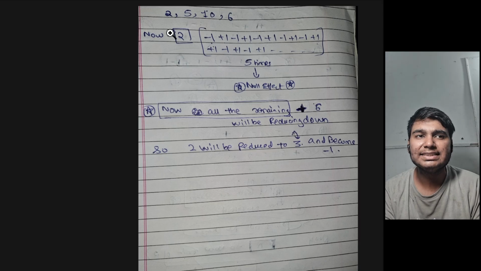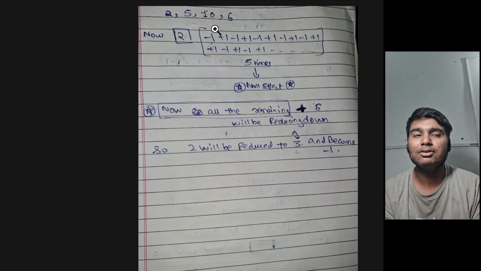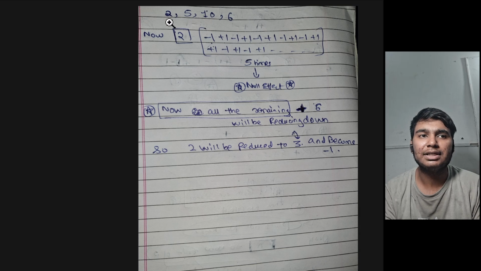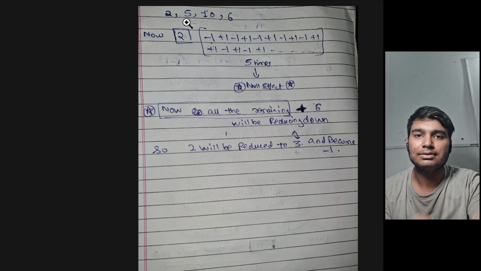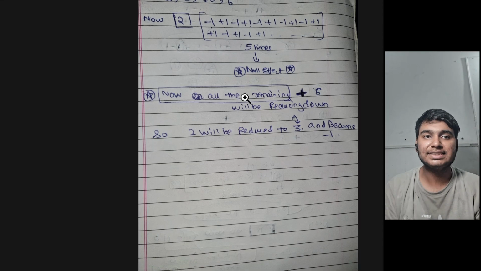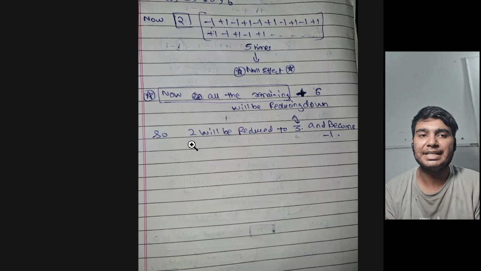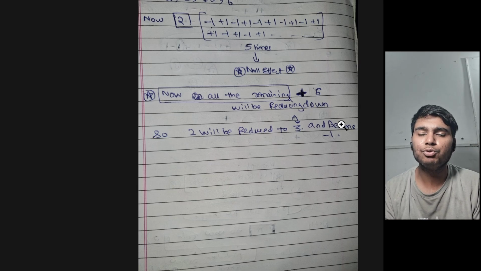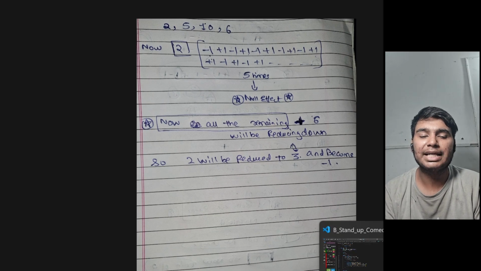If the sum of both of these is lesser than this, then let us say they contribute and become equal to 1. Now this 2 is going to be decreased by 1, right? Okay. As you can see, the problem is now pretty easy. All the remaining will reduce down, and the 2 will be reduced to 3 as it is going to become -1. So 3 more jokes can be cracked.